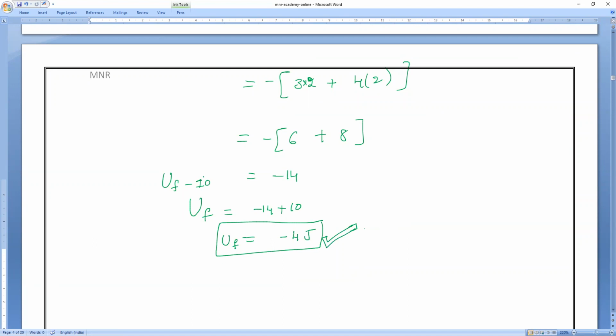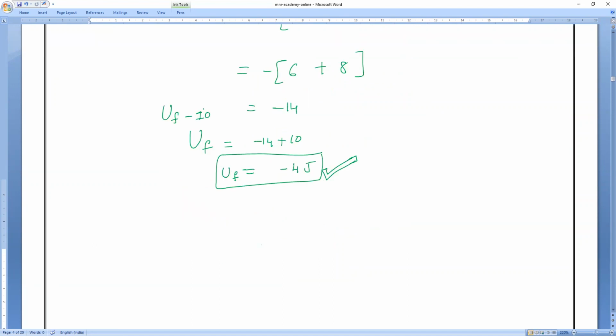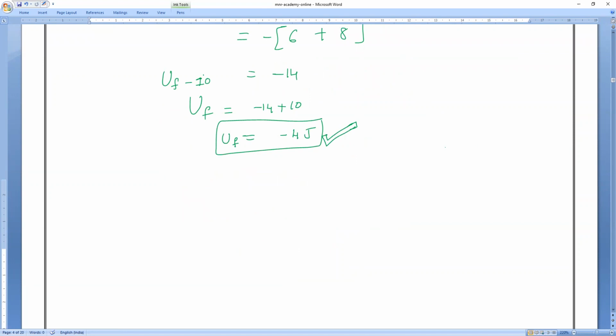Yes, sir. That's what it is. So it's very simple. Clear, everybody? Understand, all of you? Final potential energy minus 4 joules.